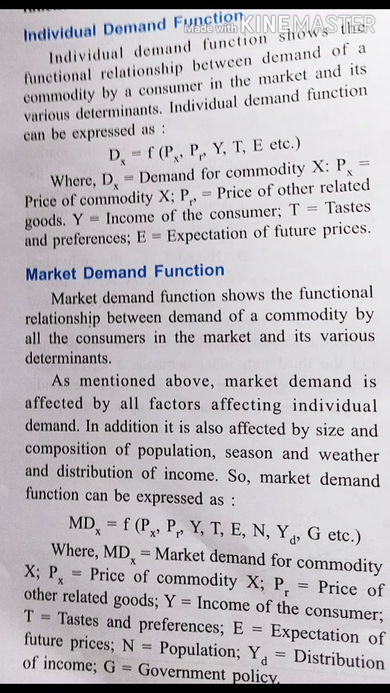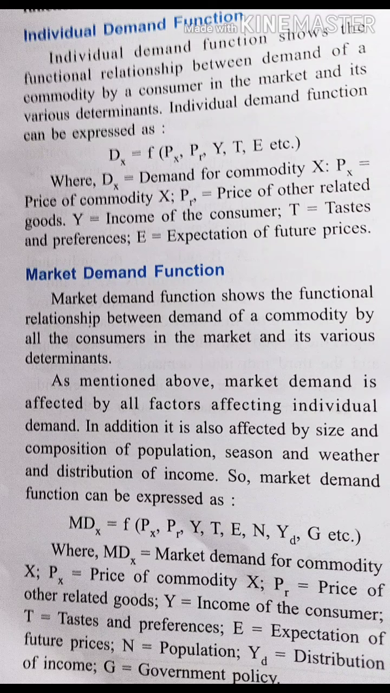Individual demand function can be expressed as D. You can see D here. Now D represents the demand for a commodity. Now F stands for function. Now the rest of the things, they are the determinants. Okay, determinants means the factors which affect the demand. You can see very well.